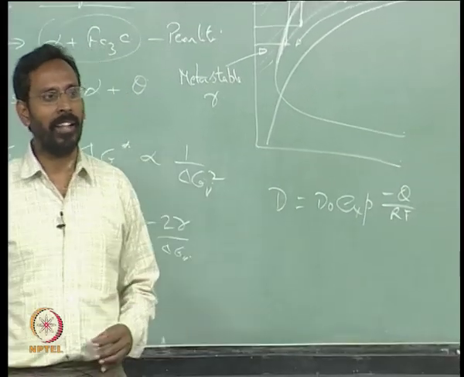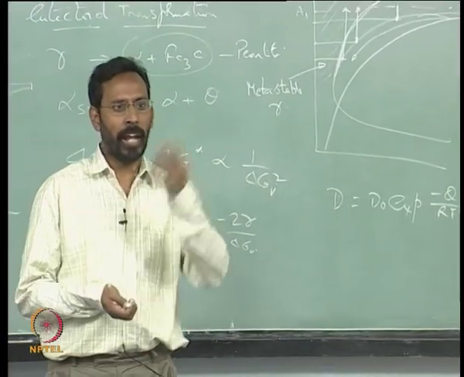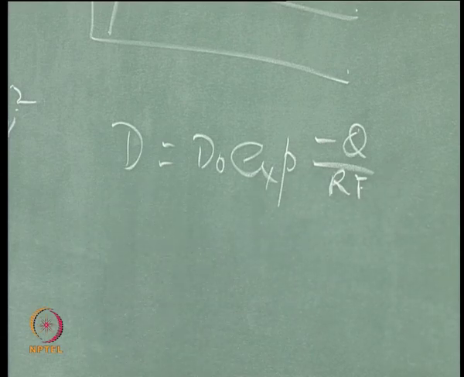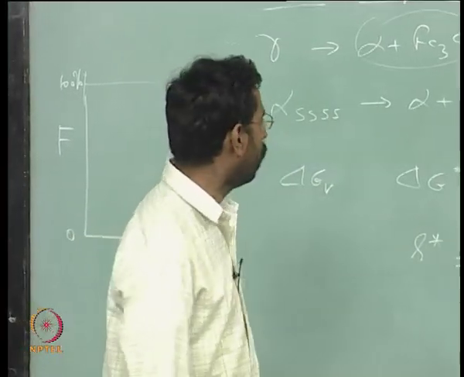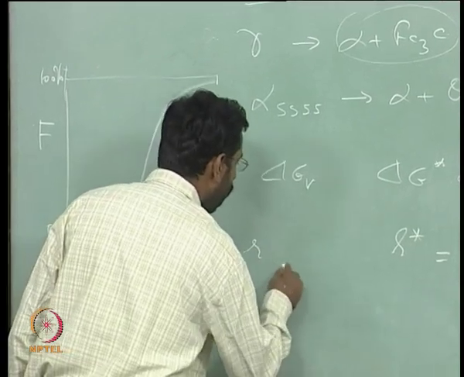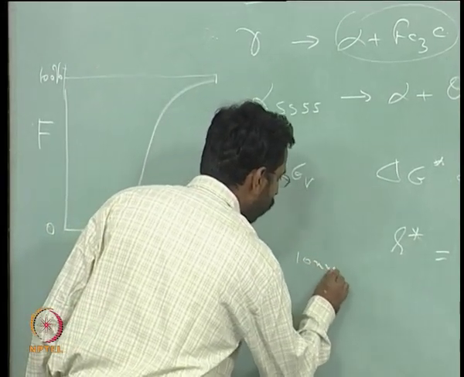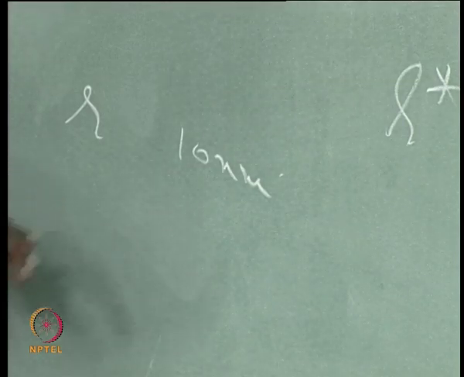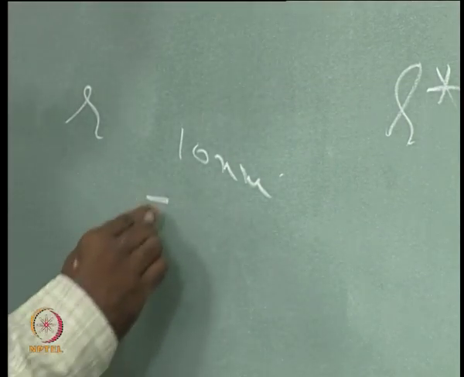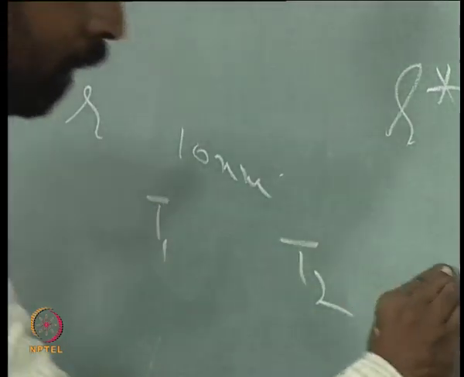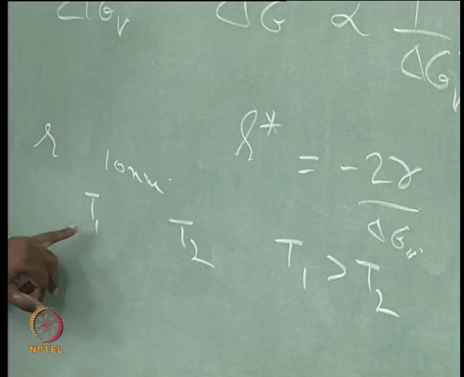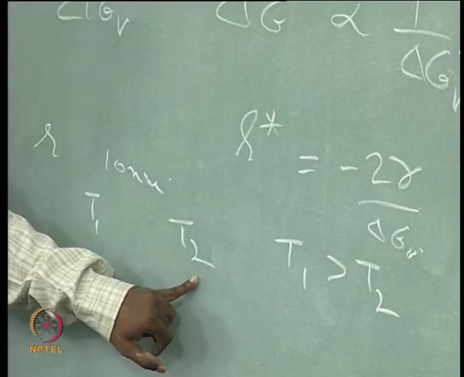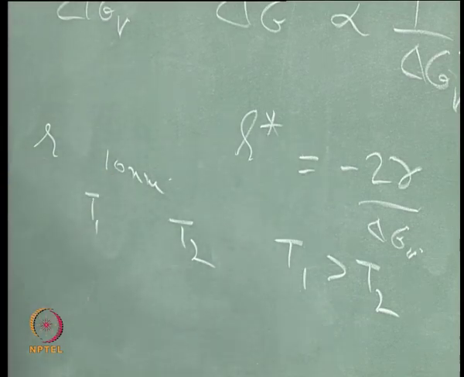If the D is decreasing, the time taken for any particular size of R star to form should keep on increasing, isn't it? If you consider a particular R star, let us call it 10 nanometer size, whatever it is, the diffusivity at some temperature T1 and another temperature T2, where T1 is greater than T2, the diffusivity at T1 is higher than at T2, so the 10 nanometers can form in a shorter time.